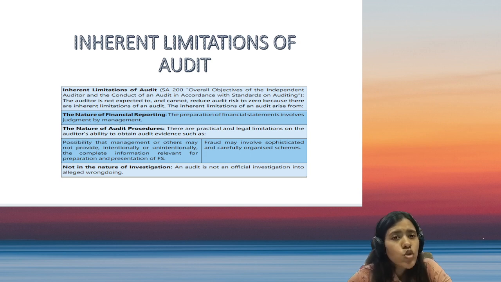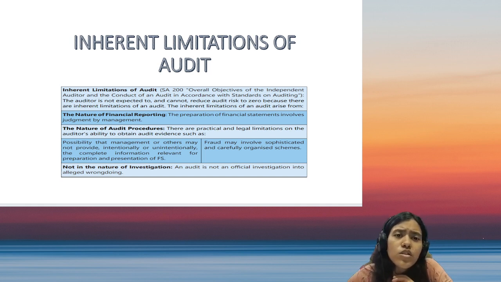Next comes future events. Future events are not known to the company as well as auditors. So what happens in the future, even the auditors do not know. So the auditor cannot assure that yes, the company would be growing in the years and years, and the company would be a $1 trillion company in 10 years, or the company will expand to here and here in the future years. No, the auditor cannot assure all of these, because no one has seen the future, and there could be any future contingency, be it a geopolitical change, or any political change, or any market scenario change. There could be any possibility.